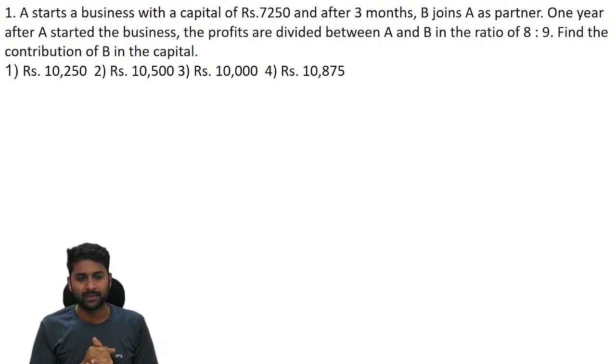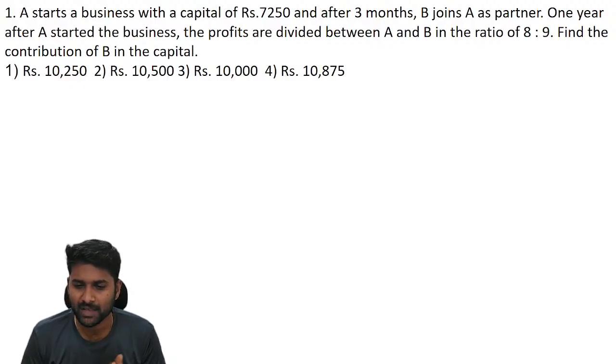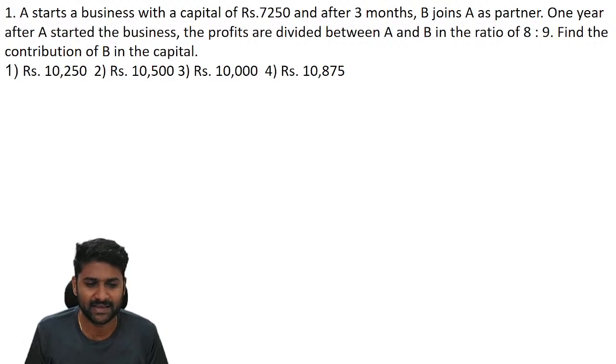See question number one. A starts business with a capital of 7,250 rupees. After 3 months, B joins A as partner. 1 year after A started the business, the profit is divided between A and B in the ratio of 8 is to 9. Find the contribution of B in the capital.